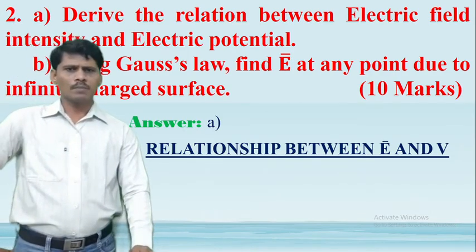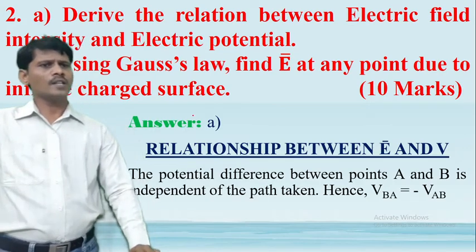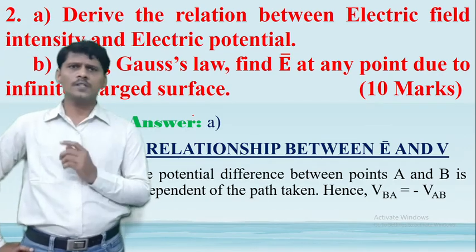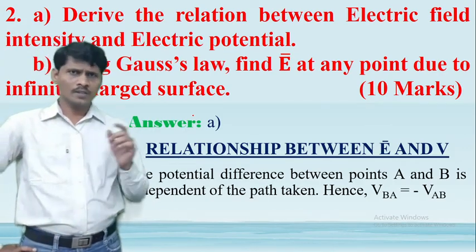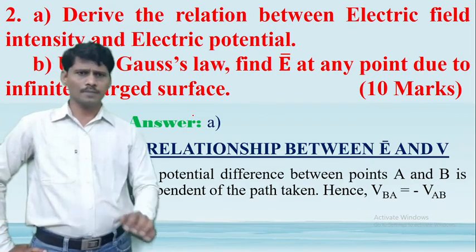And this is question number 2b. So that is, find out the electric field intensity. That is one of the applications of the Gauss law.